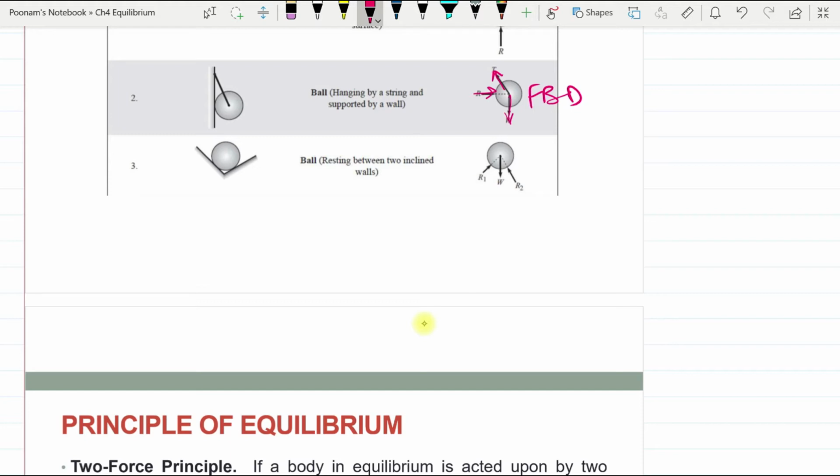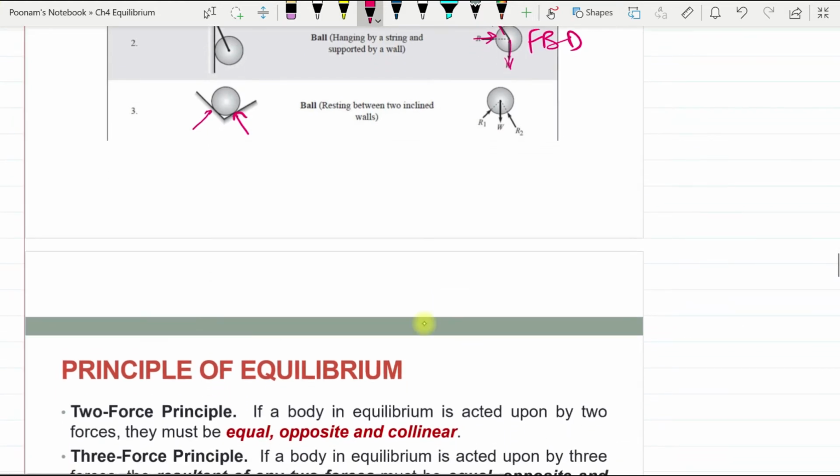Similarly, this is a ball resting between two hinged walls. So reaction 1 and reaction 2 from these two contact surfaces will be generated and W will act downward.